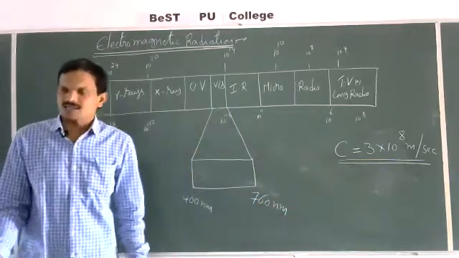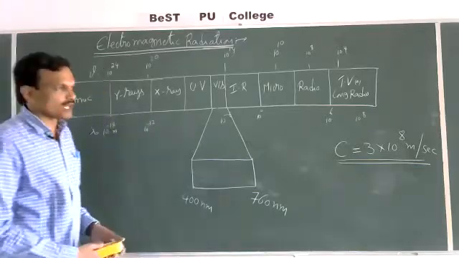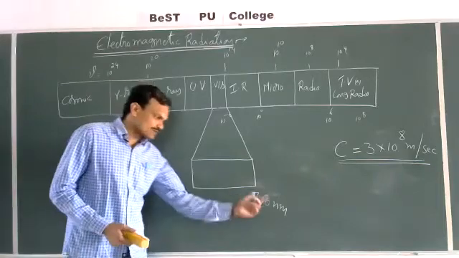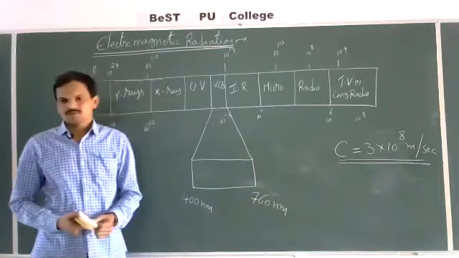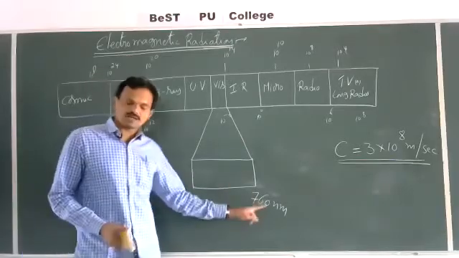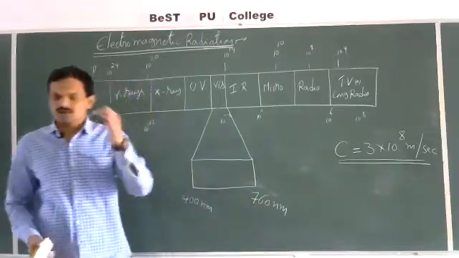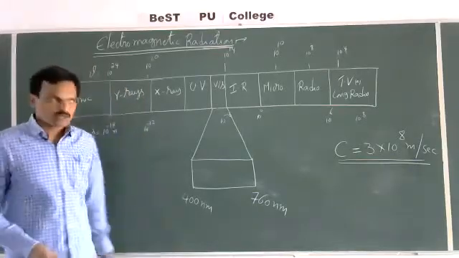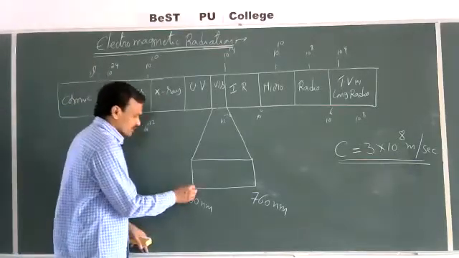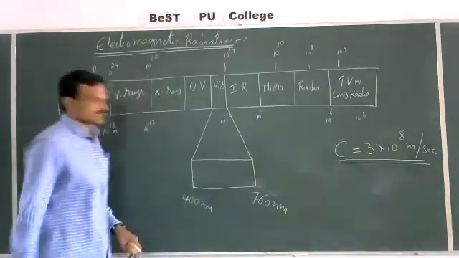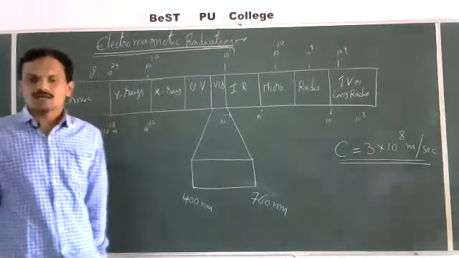Means our eyes are sensitive to light of wavelength 400 to 760 nanometers. If the wavelength is less than this or more than this, we cannot see that electromagnetic radiation with our eyes.